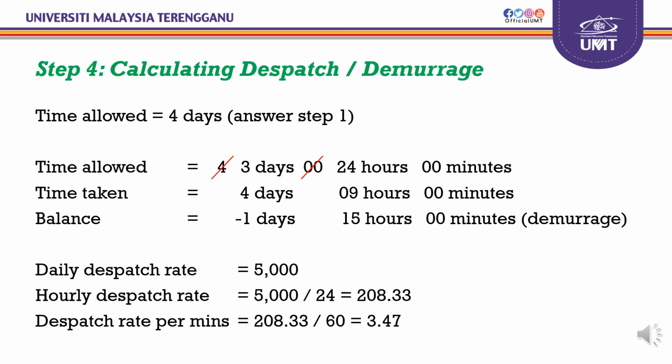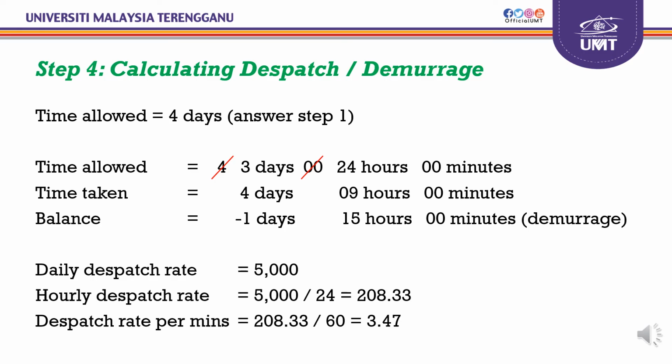Assalamualaikum warahmatullahi wabarakatuh. My name is Najiha binti Muhammad Jebri. I will explain the last step, which is calculating dispatch or demurrage. The time allowed that we calculated in step 1 is 4 days. In this slide, the time allowed will be 3 days and 24 hours. The time taken will be 4 days and 9 hours. After we subtract these two, we will get minus 1 day and 15 hours. Then that will be the demurrage.